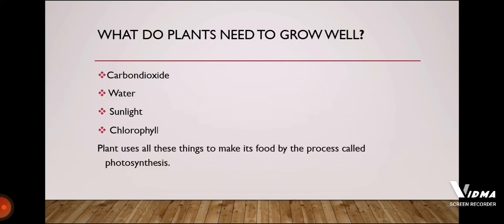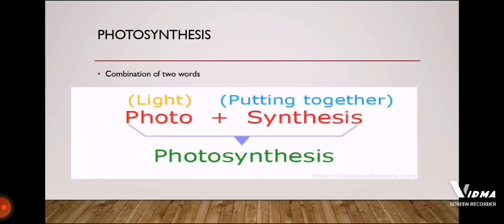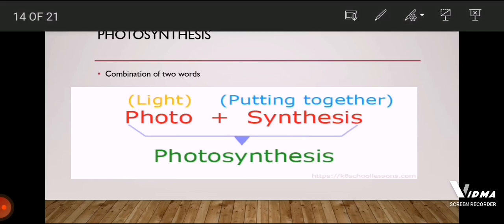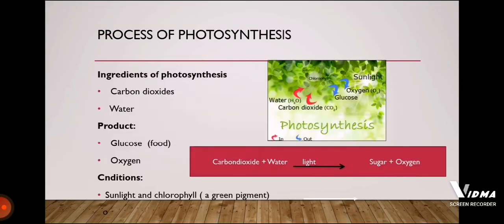What is the process? Photosynthesis. Now revise it. Photosynthesis is a combination of two words, photo and synthesis. Photo means light and synthesis means putting together. So photosynthesis means in the presence of light, plants put their material together, they mix their material together to make its own food. Right? Now, a further explanation of the process of photosynthesis.